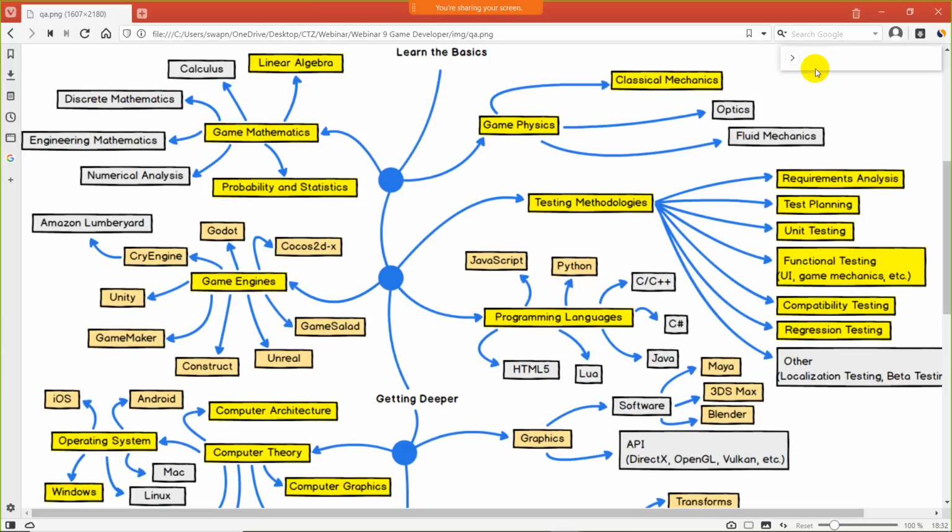After that, test planning. For starting the testing phase, you have to plan the test. For this we have unit testing. Unit testing is useful for testing each and every thing. As you know, a game is a combination of arts. After that we have a combination of music, audio, all the stuff.